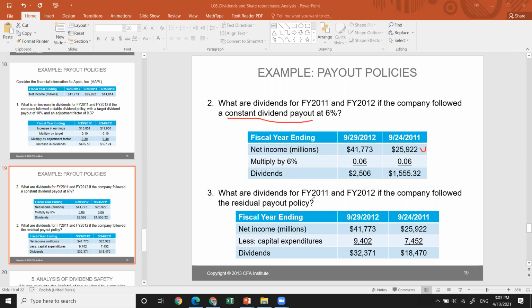What if the company is following the residual payout policy? If you remember from the definition, in order to estimate the increase in the dividend, we need to subtract the capital expenditures from the earnings. So net income minus capital expenditure will give you the dividend payment increase in accordance with the residual payout policy, if it was employed.